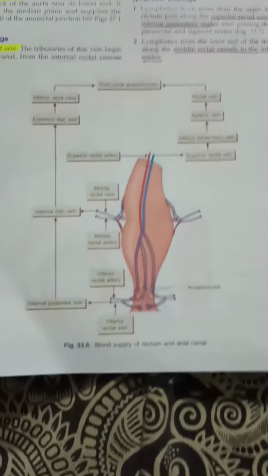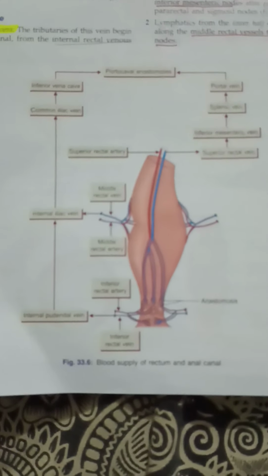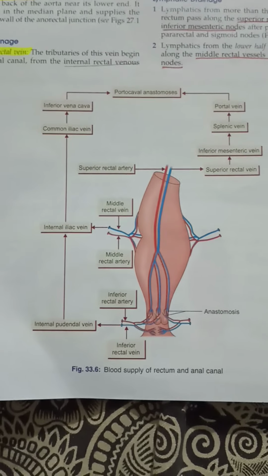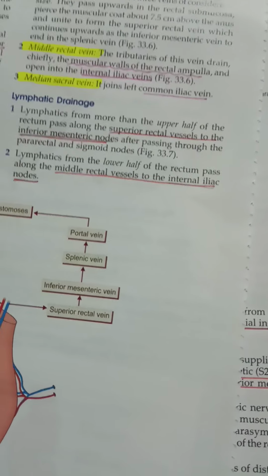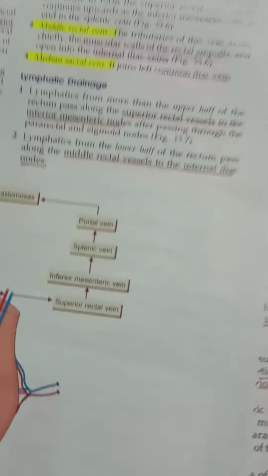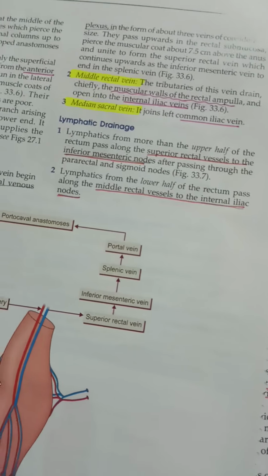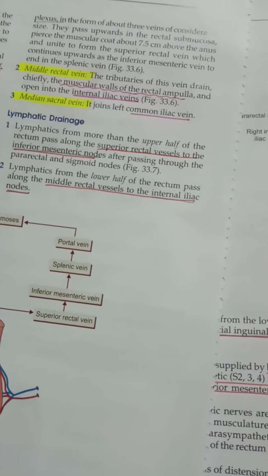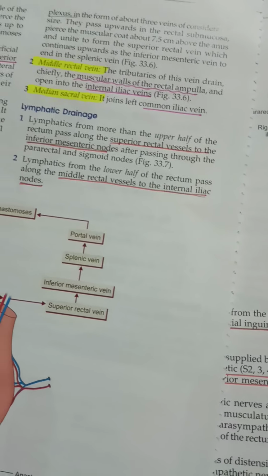Okay, and then comes the lymphatics. This is a well defined image which is given for you to understand the blood supply of the rectum. And this is another diagram for the lymphatic drainage. Lymphatics from more than the upper half of the rectum pass along the superior rectal vessels to the inferior mesenteric nodes after passing through the pararectal and sigmoid nodes.